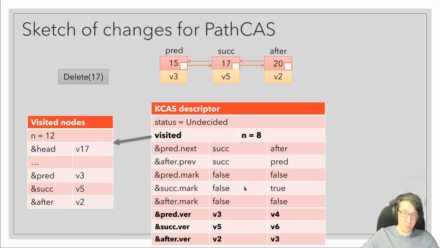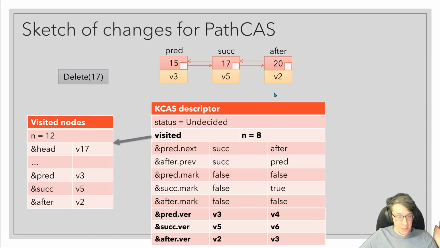Okay, so I'm skipping a lot of details, but at a high level, that's the Harris-Fraser-Pratt algorithm. How do we change this for PathCAS? Here's just a high-level sketch of a few changes we made. To efficiently track changes to visited nodes so we can validate quickly, we augment each node with a version number. Whenever PathCAS modifies a node, it should also increment the version number of that node. And we decided to make the programmer responsible for doing those version number increments so that we don't have to bake a hard requirement into PathCAS that you're always operating on nodes which have version numbers. We'd like you to be able to modify arbitrary addresses with PathCAS. And it also would have made it less efficient. Having you manage it directly doesn't add too much burden to the programming effort, but it makes things more efficient.